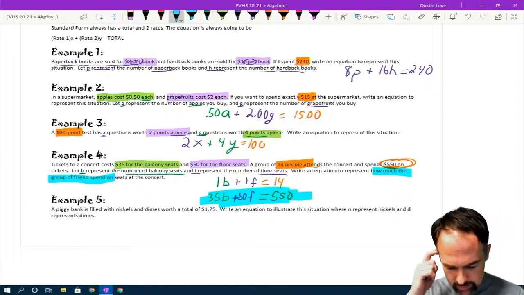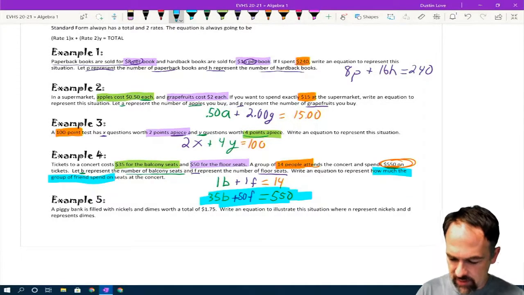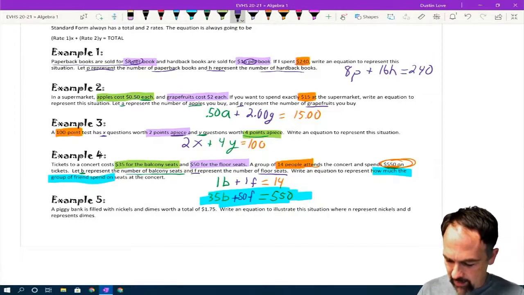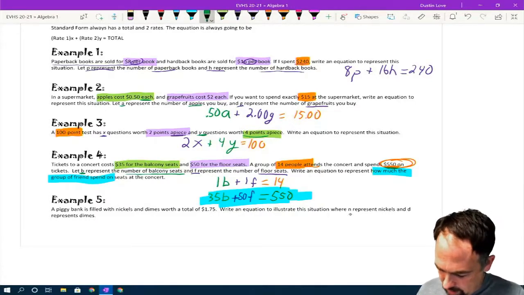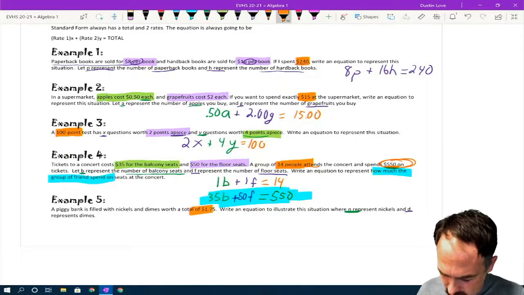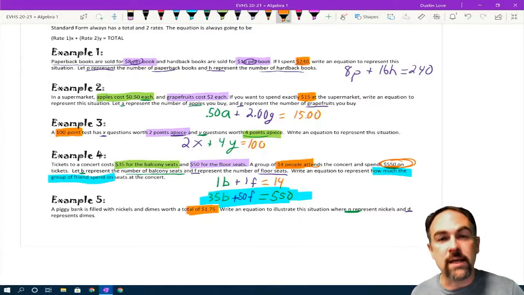Okay, we're right at the 20-minute mark, and I want to go ahead and get this finished so you guys aren't having to watch this thing all day. Last example. A piggy bank is filled with nickels and dimes worth a total of $1.75. Now, we got to be careful with this one because we've got N as our number of nickels, D as our number of dimes, and it looks like I've got a total here of $1.75, but there are no rates.